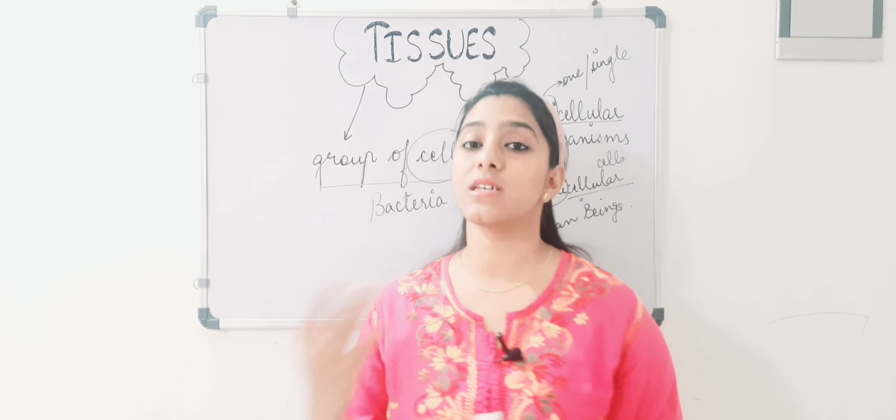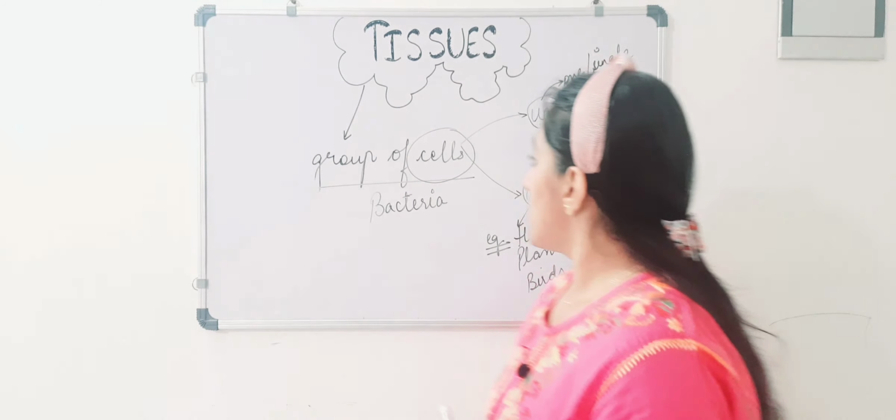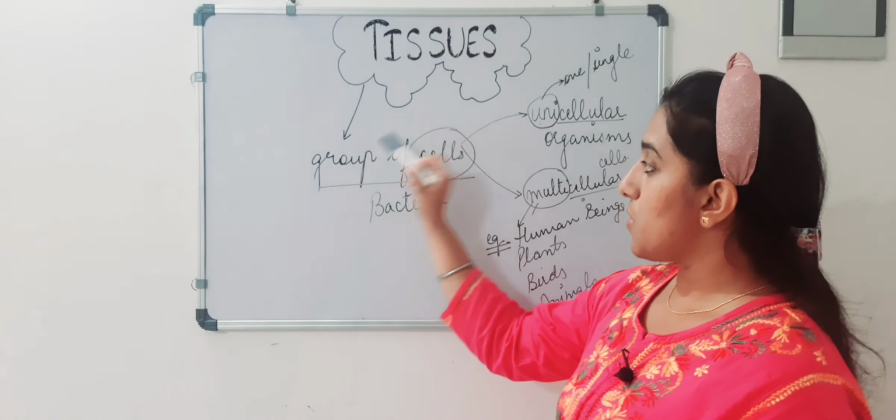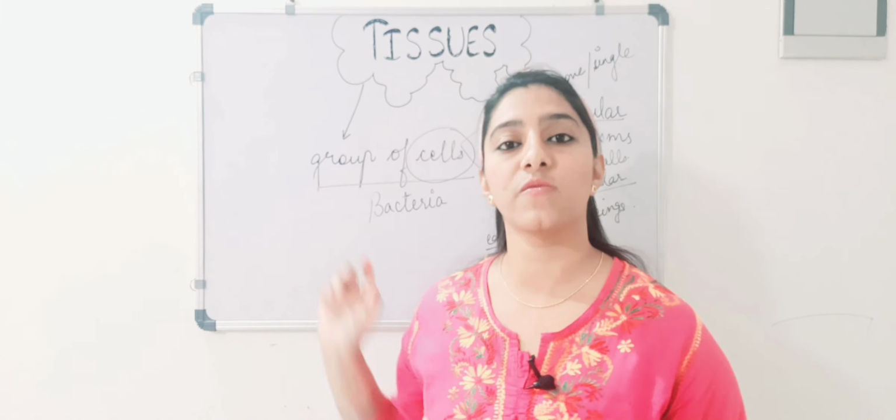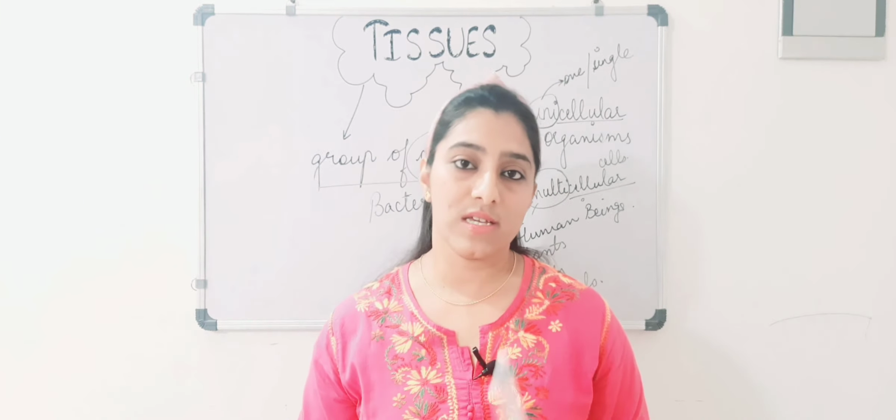Now let me proceed with the topic. As I already told you, a group of cells is known as tissue, but this definition, group of cells, is incomplete. Why so? I'll tell you.